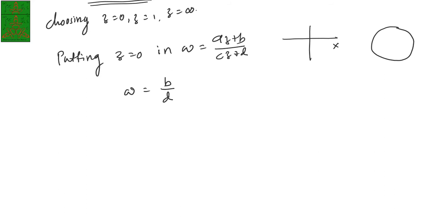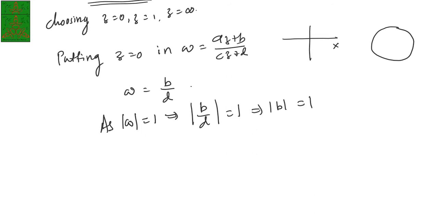That means mod w has to be 1. As mod w is 1, this gives you mod of b by d equal to 1. That gives you mod b equal to mod d, which is non-zero. Why is this non-zero? Because this quantity is 1, so that's why this is non-zero.